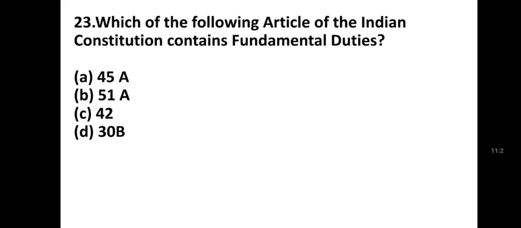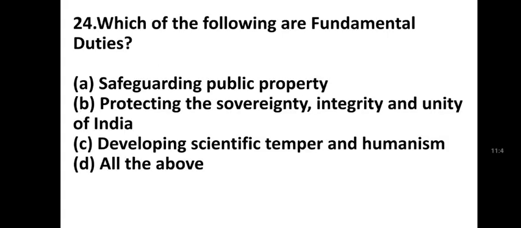Which of the following articles of the Indian Constitution contains fundamental duties? 45A, 51A, 42, 30B. Article 51A. Which of the following are fundamental duties? Safeguarding public property, protecting the sovereignty, integrity, and unity of India, developing scientific temper and humanism, all the above.